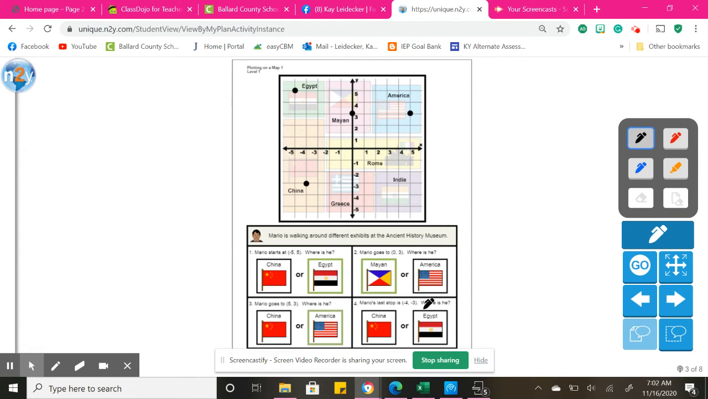Okay, I'm going to erase. Mario's last stop is -4, -3. So I always start at 0. And I start with X. So my X is -4. So I'm going to find -4, which is right here. And I'm going to move down this time 3 because negative is down. You see down right here is negative. So 1, 2, 3. China.